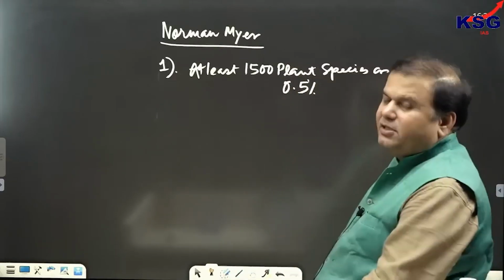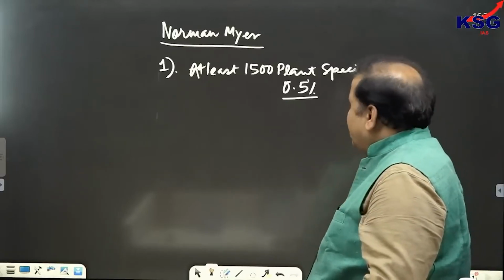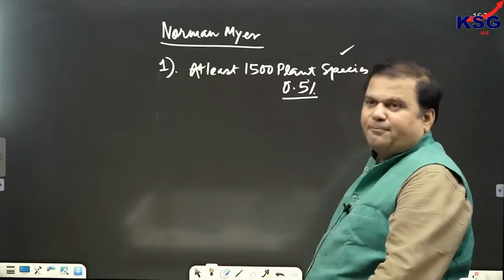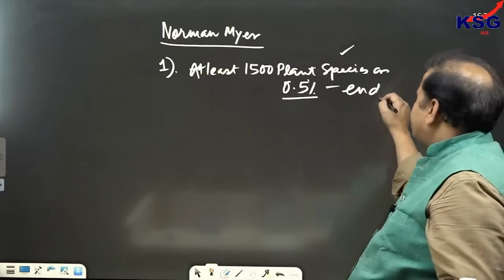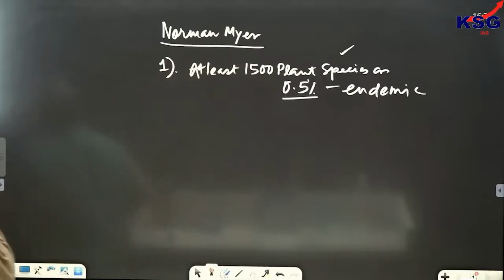So in numbers 1500 and in percentage it is 0.5%. So at least 1500 plant species or 0.5% of entire plant species of the world should be endemic in this area. Should be endemic in this area means should be exclusively found in this area. Clear? So that's the first thing.